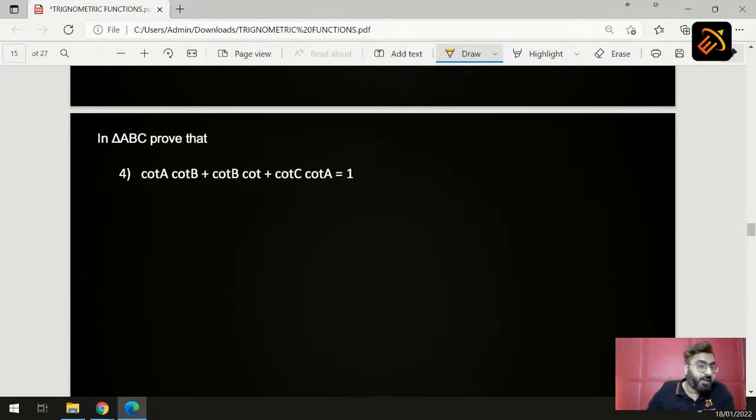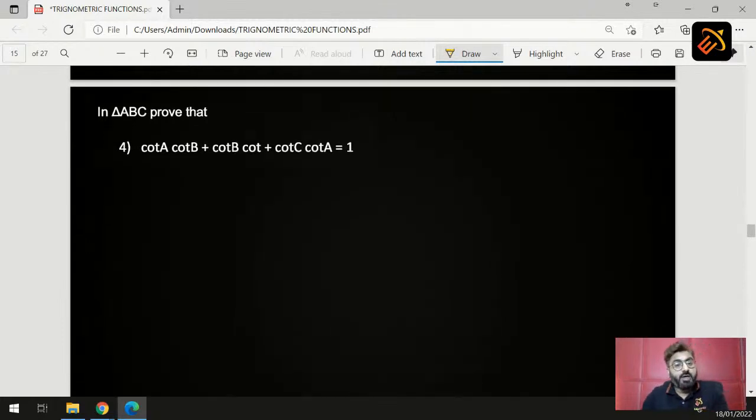Our next question is, in triangle ABC, prove that cot A cot B plus cot B cot C plus cot A cot C is equal to 1. And how do you solve this? So students, in this case we are already given in triangle ABC, it is mentioned here. So let's consider this triangle ABC.